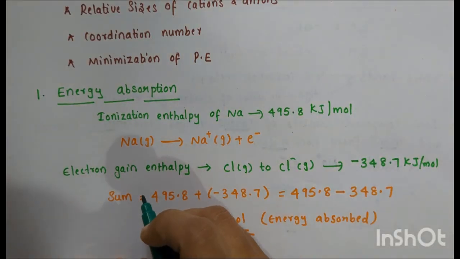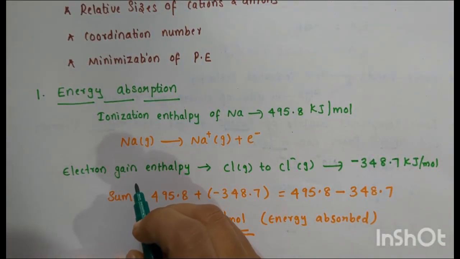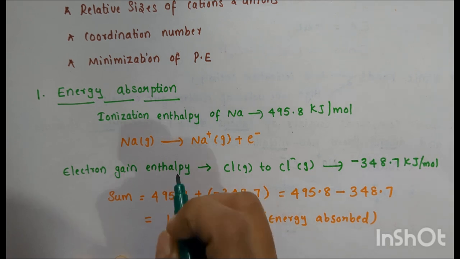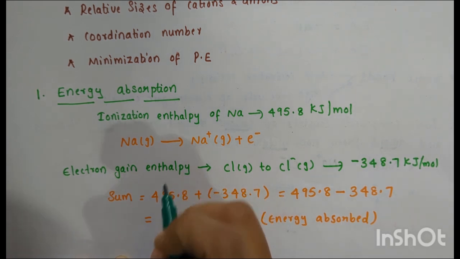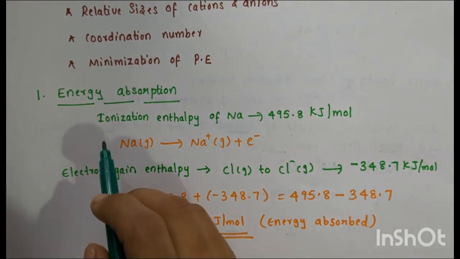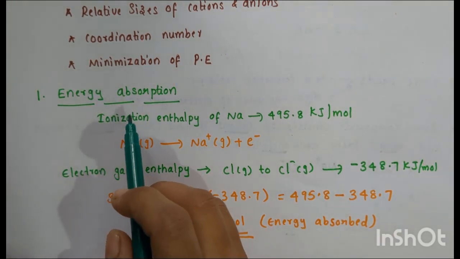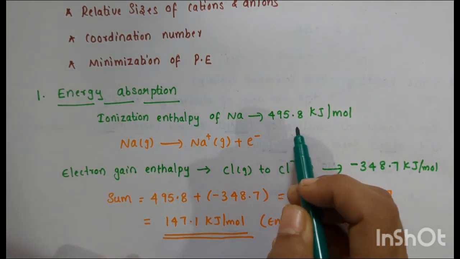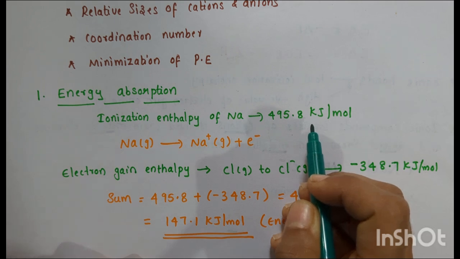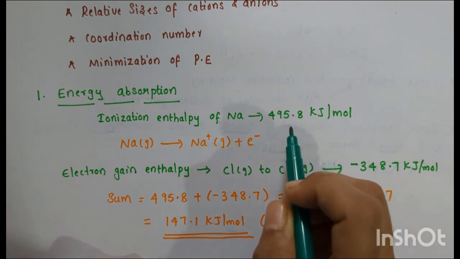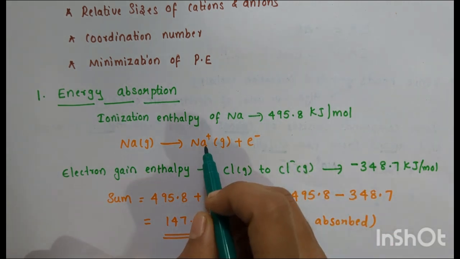In ionic solids, the formation of the crystalline lattice is a highly exothermic process that stabilizes the compound even if the initial steps involve absorption of energy. Here is how it works step by step. The first one is energy absorption. The ionization enthalpy of sodium is 495.8 kJ per mole. This is the energy required to remove one electron from a sodium atom to form a Na+ ion.